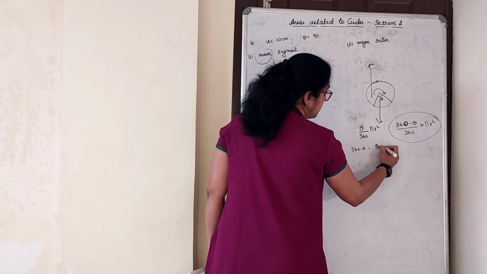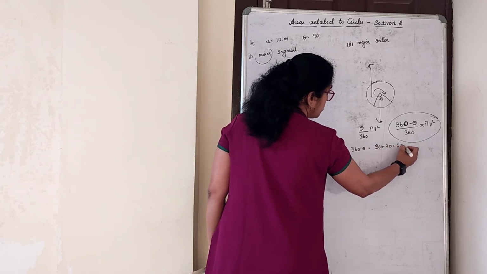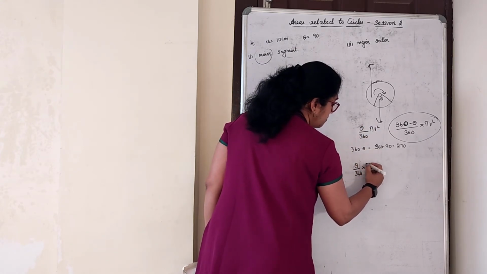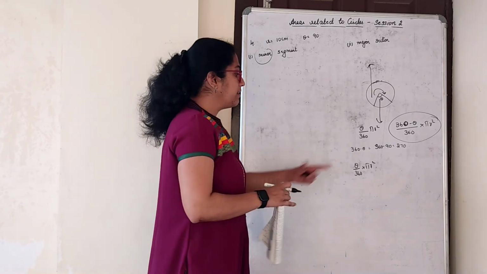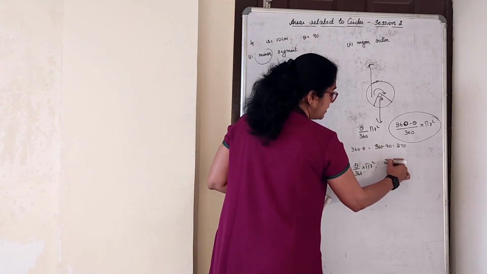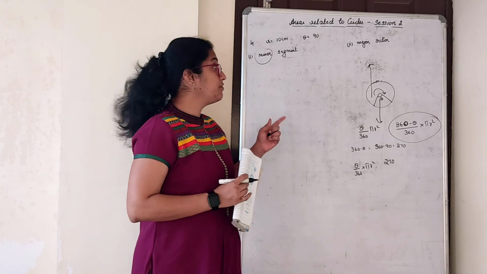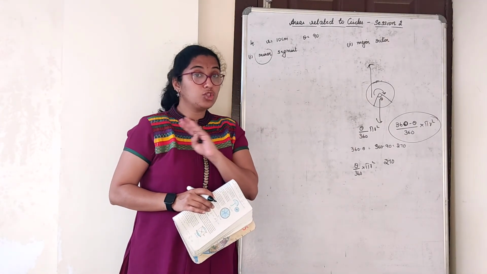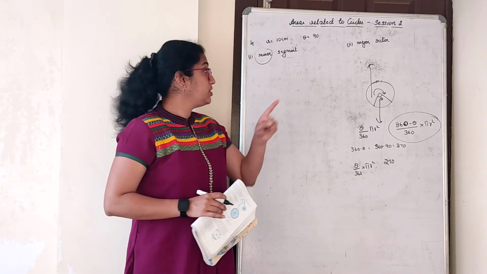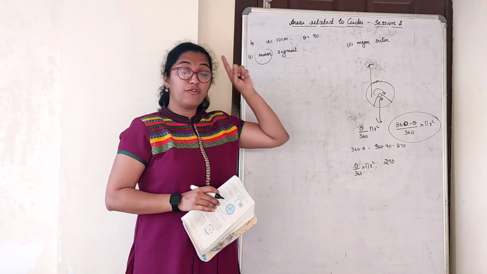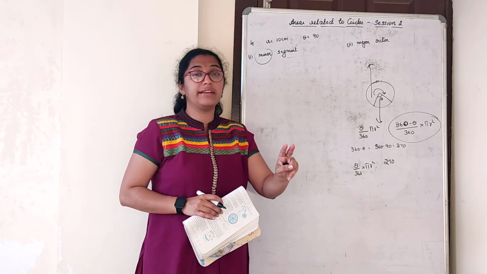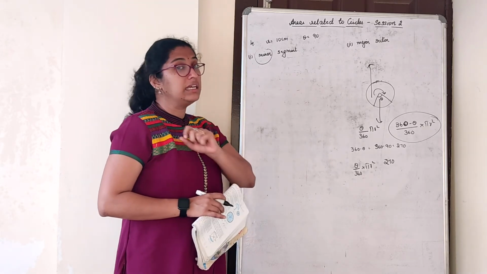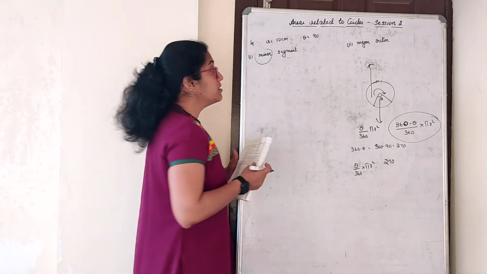That is nothing but 360 minus 90 is equal to 270. So the same formula, theta by 360 into pi r square. You can write it freehand, then apply 270. Don't get confused with major and minor sector. The sector formula is only one. No change in the sector formula. The only change is in the segment formula. The formula for the minor segment is totally different from the formula for the major segment. Remember that one thing. There will be no confusion in solving.